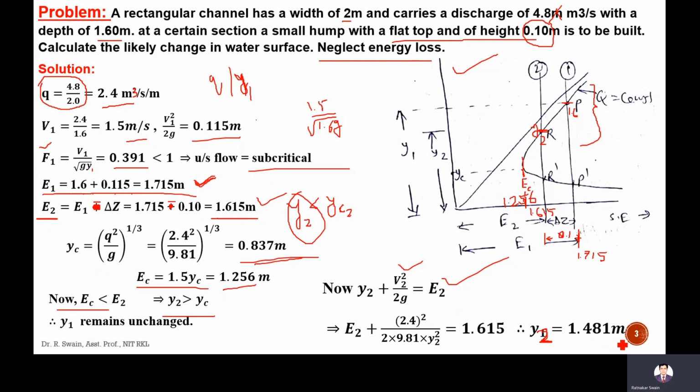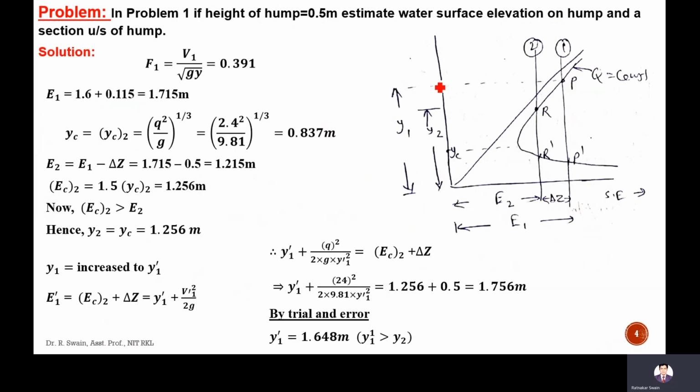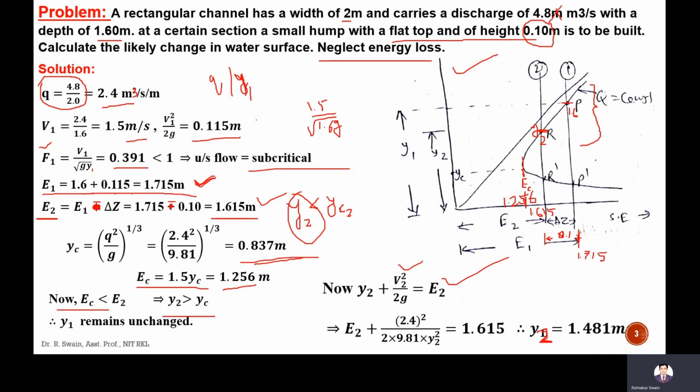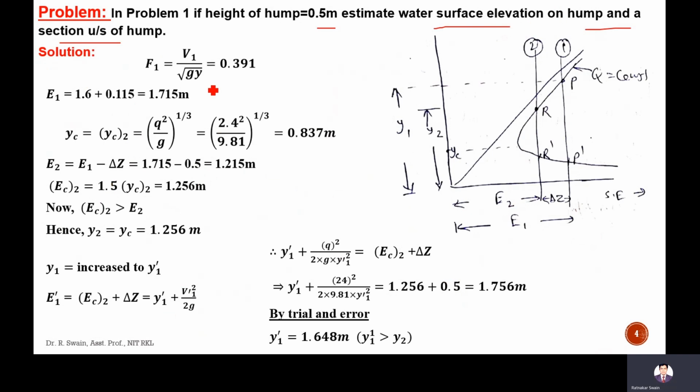Coming to the next problem. In problem 1, if the height of the hump is 0.5 meter, estimate the water surface elevation on the hump and at a section upstream of the hump. Means the water profile we have to calculate, means water depth Y1 and Y2 if the hump is 0.5 meter. In the last problem, it was 0.1 meter. So if it is 0.5 meter, F1 will be same.